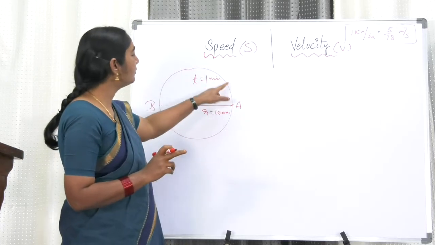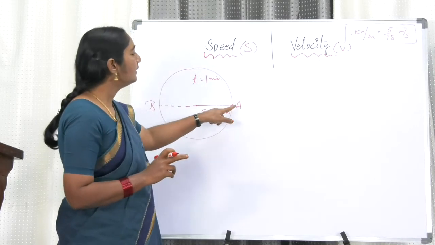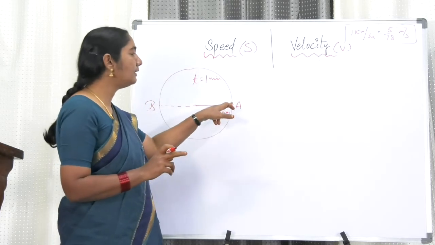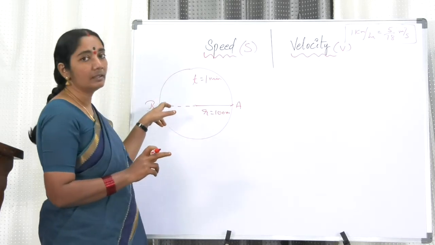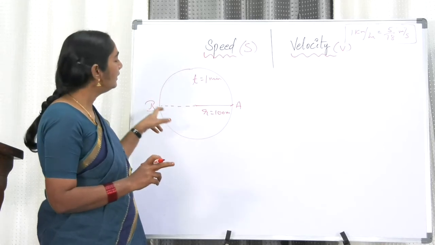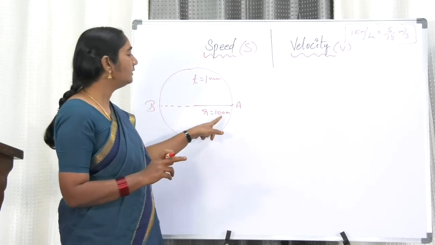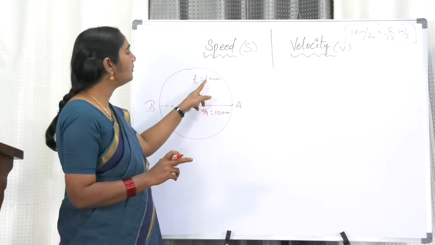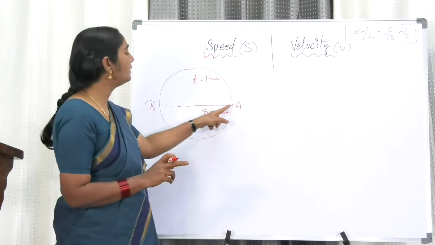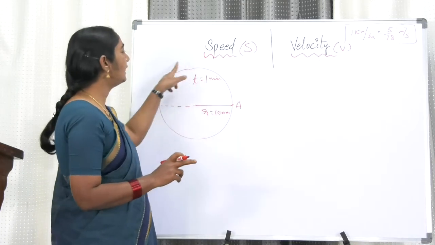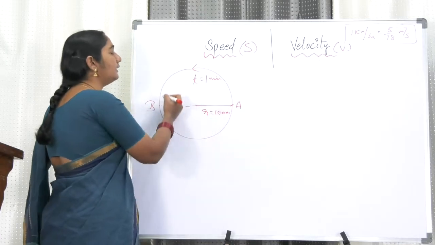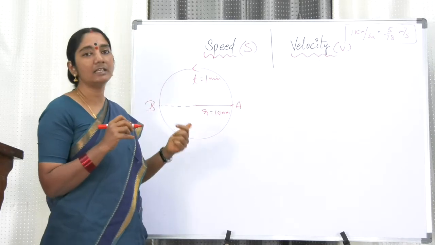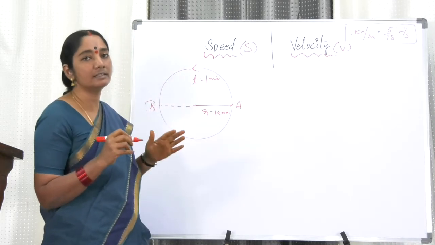So the cyclist is moving along a circular track from one side to the opposite side, from point A to point B. The radius of the circle is 100 meters, and he takes a time of 1 minute to move from point A to point B along this track. Now, what is the speed of the cyclist and what is the velocity of the cyclist is the question.